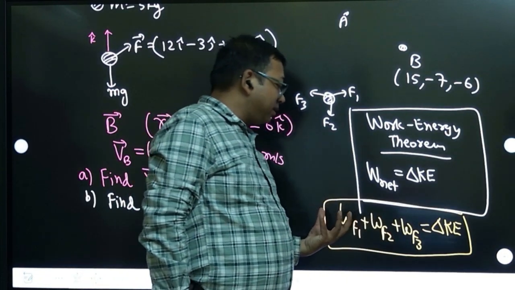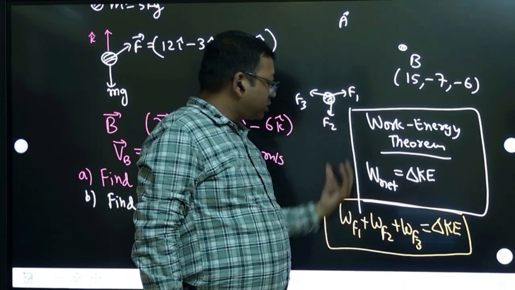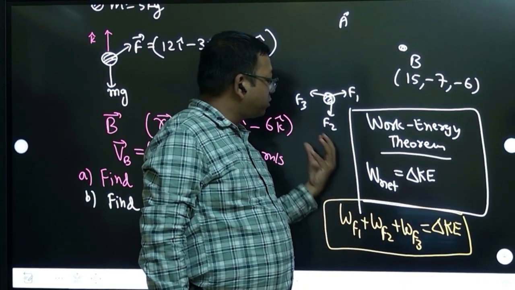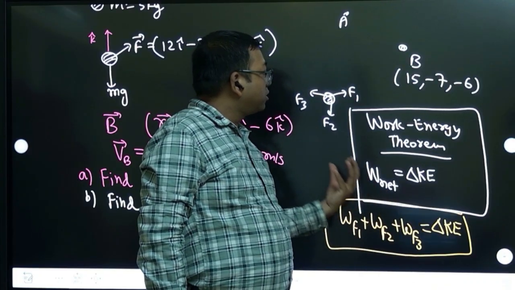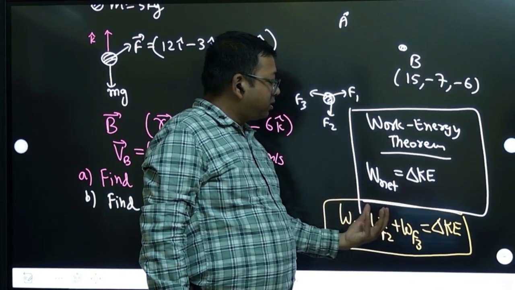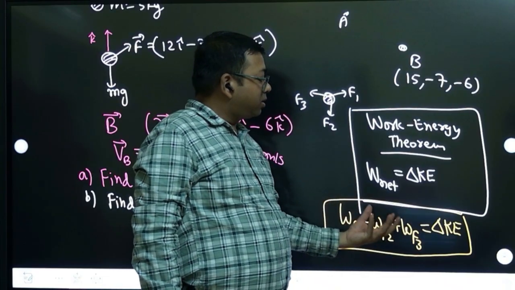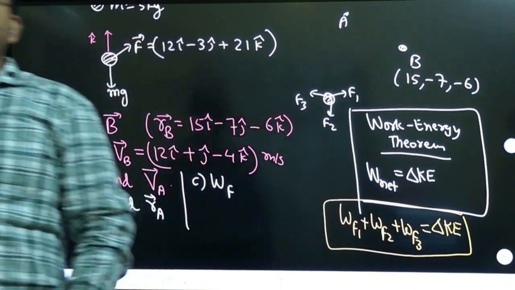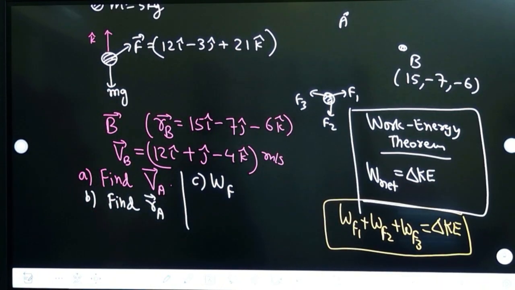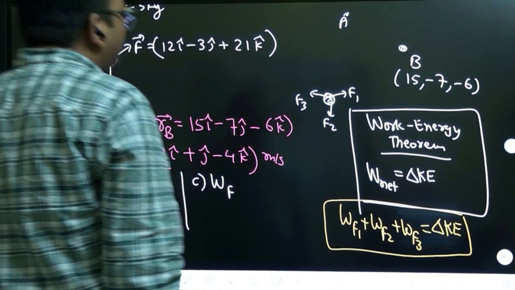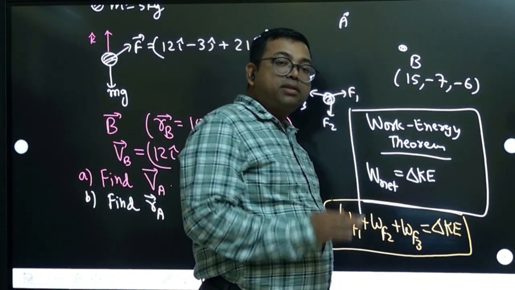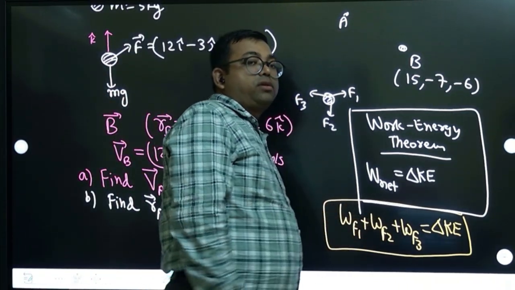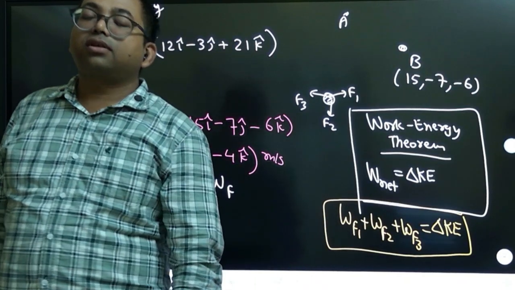But the theorem says that the work done by the first force plus the work done by the second force plus the work done by the third force, the sum of all the work done, or the total work done, is the change of kinetic energy. The kinetic energy formula, I think you know that, right? Half mv square. So change of kinetic energy means half mv square final minus half mu square initial: final kinetic energy minus initial kinetic energy.